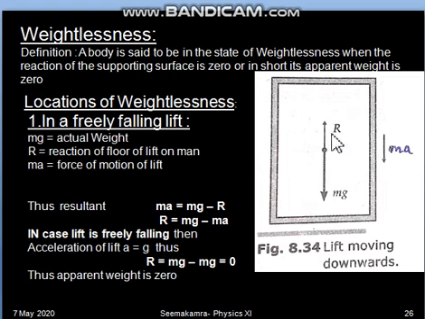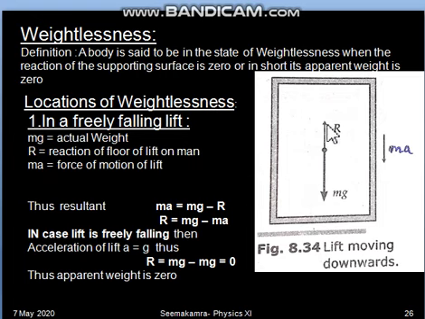So the reaction is applied by the floor of the lift to the person. That means we have shown two forces till now. mg is the person's weight downwards and R is the reaction on it upwards. Now whatever weight this person will be experiencing when standing anywhere, that weight is always equal to the reaction which it is getting.